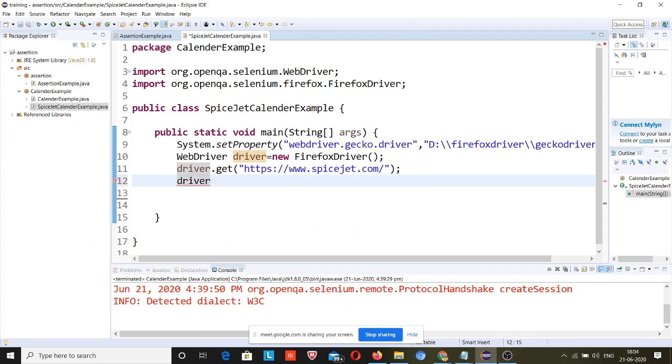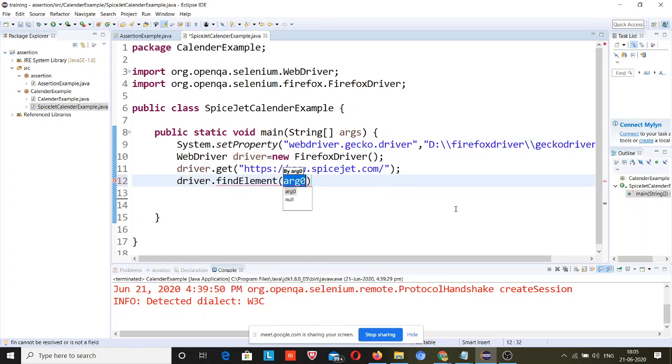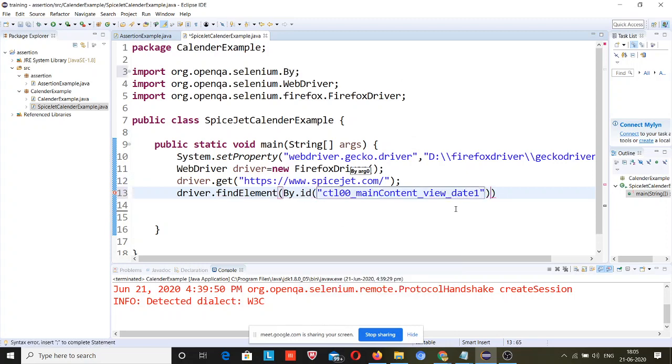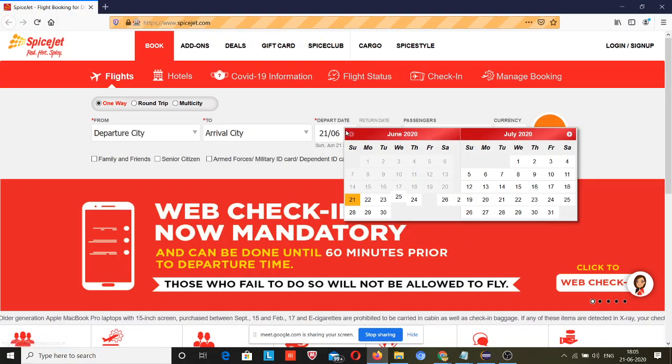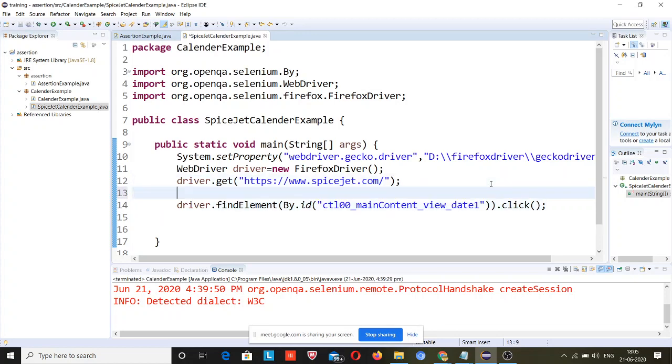Just copied. driver.findElement(By.id), simply paste, and .click, and this will click on this and open the calendar. Let me close all this, and okay, let me first maximize the browser.